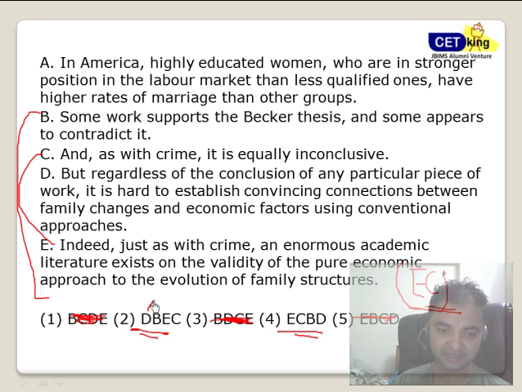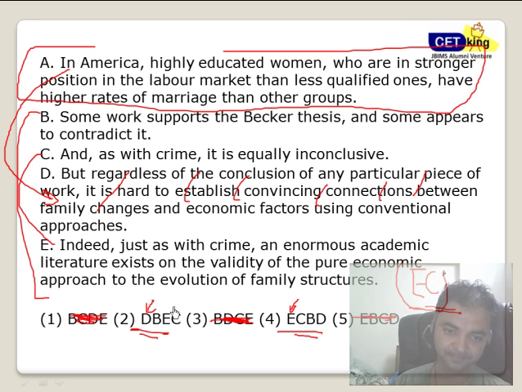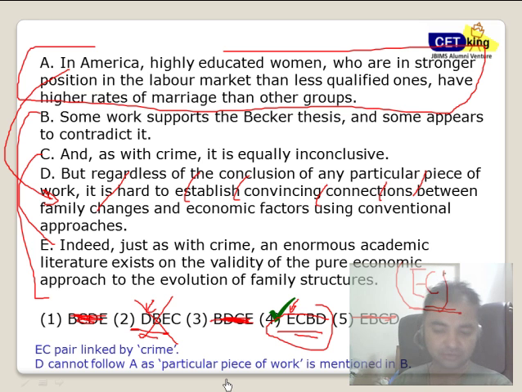Alright. Now here either D will come first or E will come first after A. The moment I read statement A again, D cannot be a part of that. D cannot be the second statement immediately after A, as we can read. So obviously this is out. So the answer is 4.